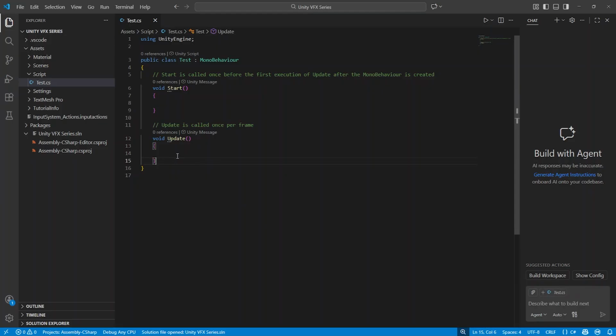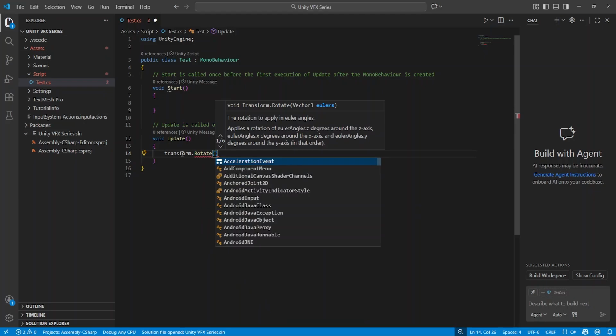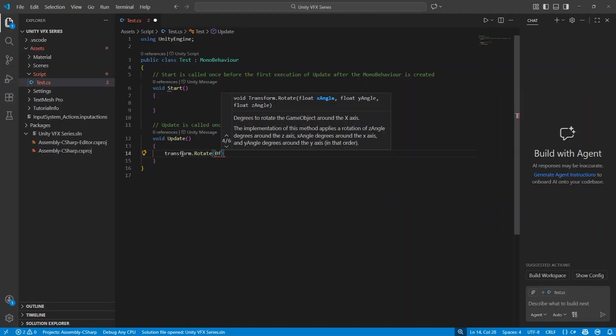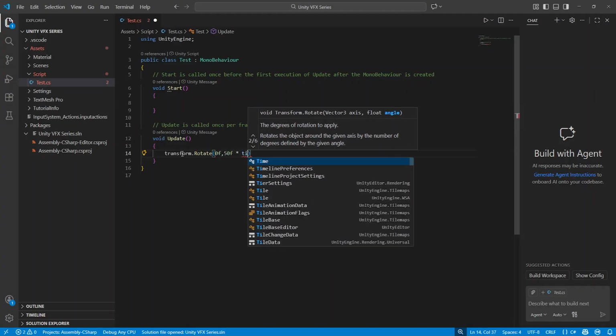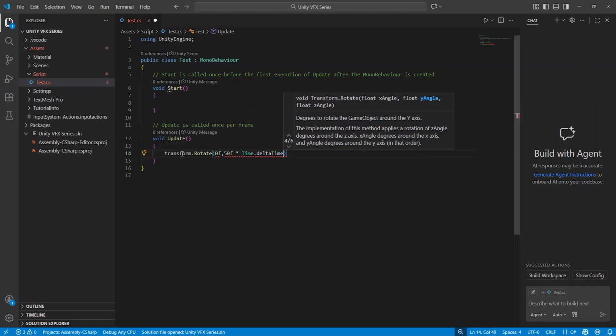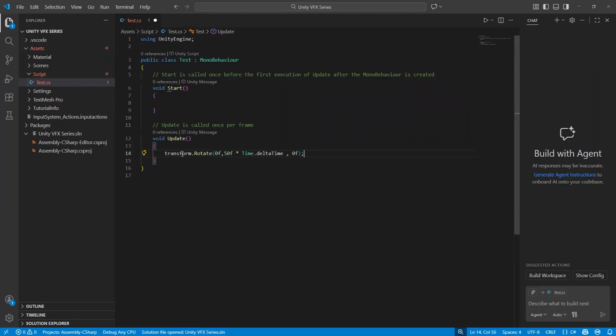So we'll do one thing. I'll add a small, single line of code and we'll see what happens. I'll write transform dot Rotate, and then we need to give x, y, and z values. I'll put x to 0f, which means 0 float, and for y we'll give 50f multiplied by Time.deltaTime. Don't worry, when we do a little more scripting, we'll see what Time.deltaTime and MonoBehaviour are. And I'll save this.